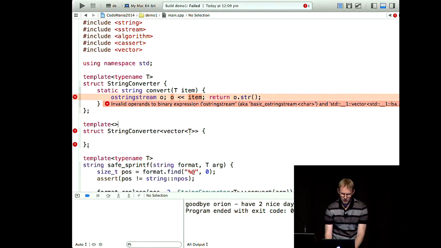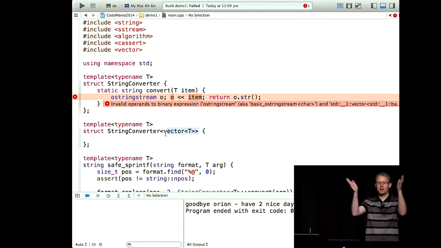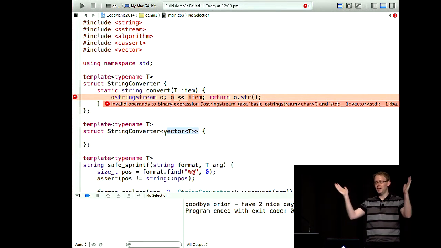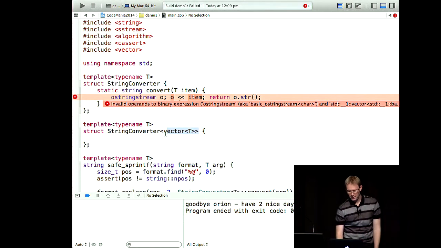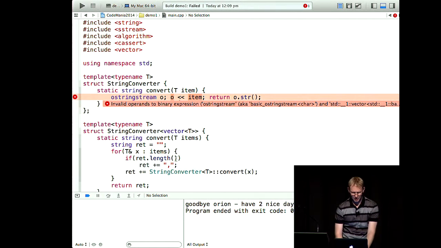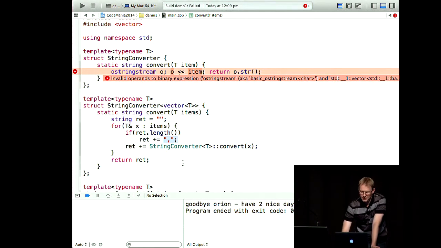So what we can do is do this. This is what's called partial specialization. So you're kind of narrowing. You take the original template, which works with anything, and you kind of narrow it down a bit. So this is now going to work with anything with vectors. And here's one I prepared earlier. So all we do is we just implement the convert method. We'll just loop through all the items in the array, and we stick them all into a string with commas in between them. And that's pretty much it.